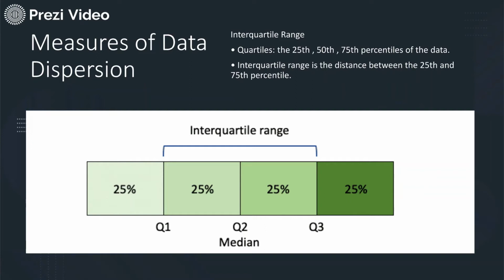So again, it is very simple to calculate. You are basically having a set of data. You take the first median value. The one after that you calculate, again dividing it into two parts. So the first one becomes the 25%, the second one becomes another 25%, the third one becomes another 25%. So these are referred to as Q1, Q2, Q3 and Q4. So each is having the percentage ratio of 25%.